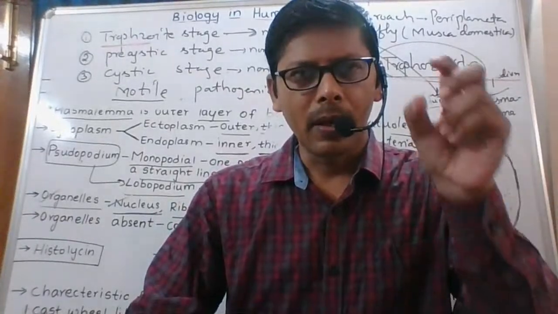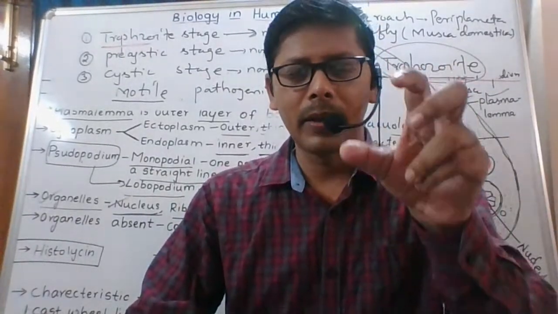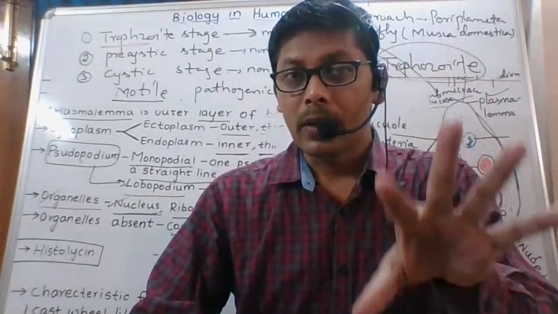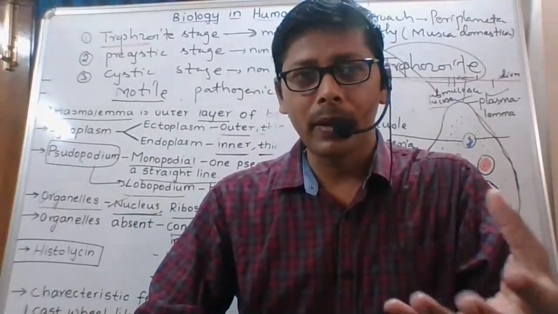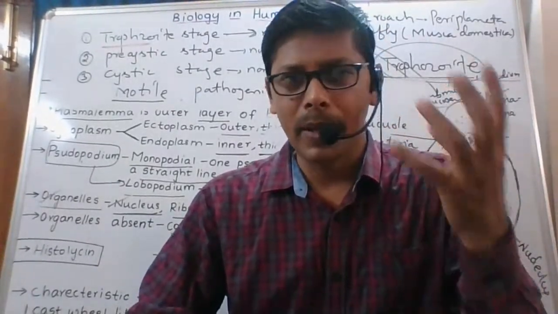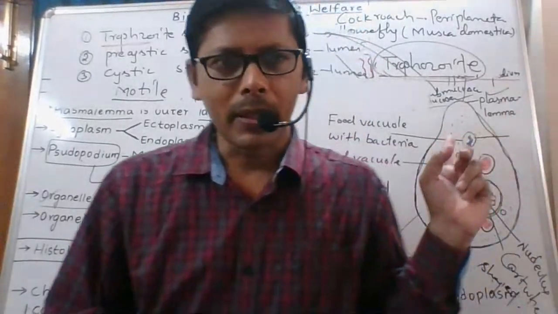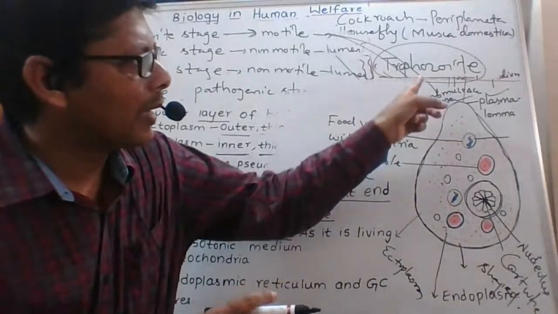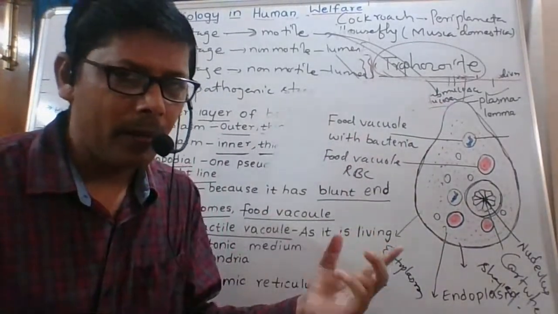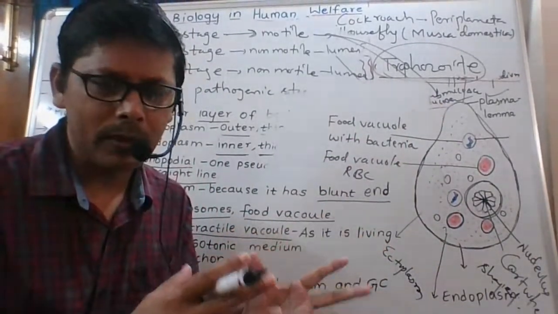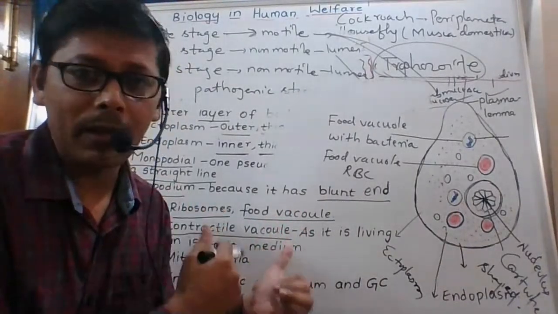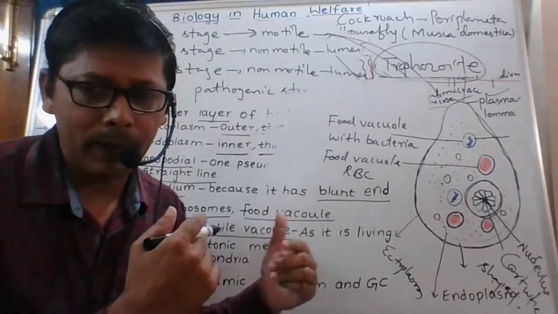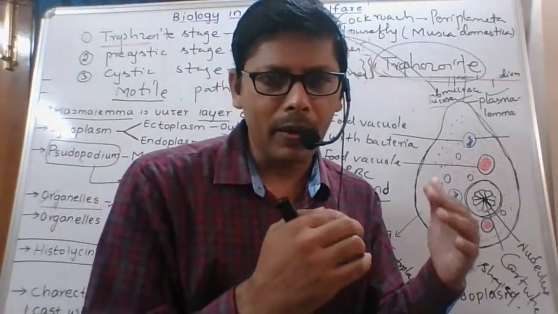The contractile vacuole is an osmoregulatory organelle. It helps in osmoregulation, maintaining water and salt balance in the body. Entamoeba and amoeba are both protozoans, but Entamoeba does not have contractile vacuoles, yet it maintains ionic balance.